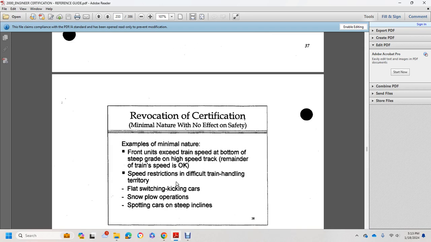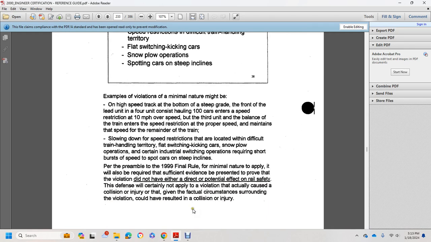For example, the minimal nature of a violation involving the front units of the train speed at the bottom of a steep grade with a high speed track, where the range of the train speed is okay. Speed restriction, difficult train handling territory, flat switching, kicking cars, snow plowing operations, spotting cars and steep inclines. Accepting a violation of minimal nature: high speed track at the bottom of a steep grade, with the lead unit of a four-unit consist followed by 100 cars entering a speed restriction at 10 miles over the speed, with the third unit balance.